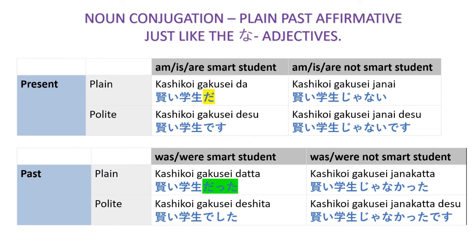Now we go to nouns. Here we have the word smart student. Kashikoi gakusei. As you can see, the conjugation of the nouns, like this one, is the same as that of the na adjective. Kashikoi gakusei da becomes kashikoi gakusei datta. Okay? Simple.